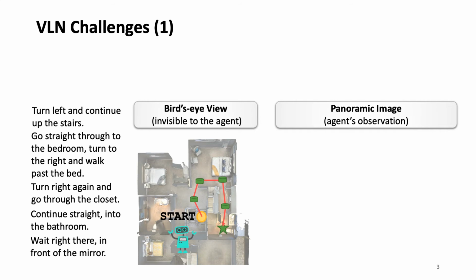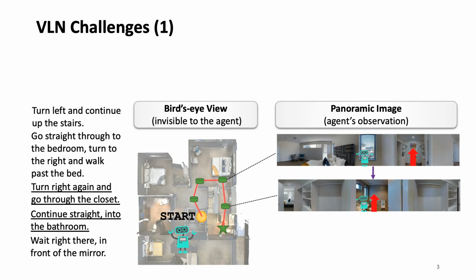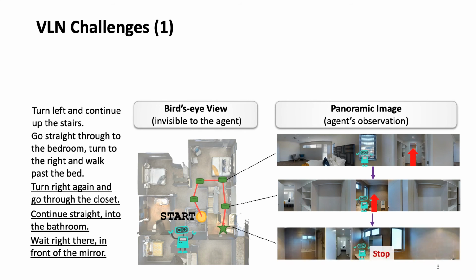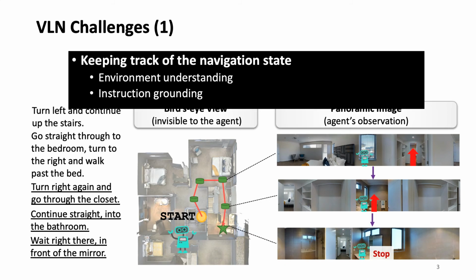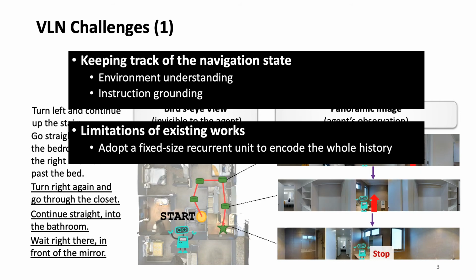The VLN agent is faced with several new challenges. First, the agent is in a dynamic environment and should continuously align the new observations with the instruction. Therefore, it is essential to keep track of the navigation state, which is helpful to comprehensively understand the environment and also improve instruction grounding. However, existing works mainly adopt a fixed-size recurrent unit to encode the whole history sequence, which might be suboptimal to capture essential information, especially in extended navigation trajectories.